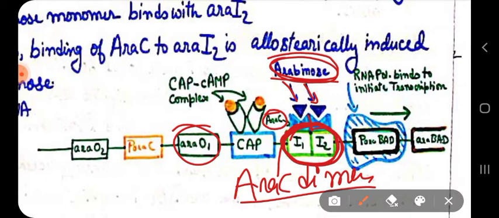So you can see that arabinose is inducing the binding of Ara-C to the I1 and I2 region. Okay, so you can see that they bind to the I1 and I2 region close to the promoter of the Ara BAD, and in this configuration it allows the RNA polymerase to bind to the promoter of the Ara BAD gene and initiate the transcription of Ara BAD gene.